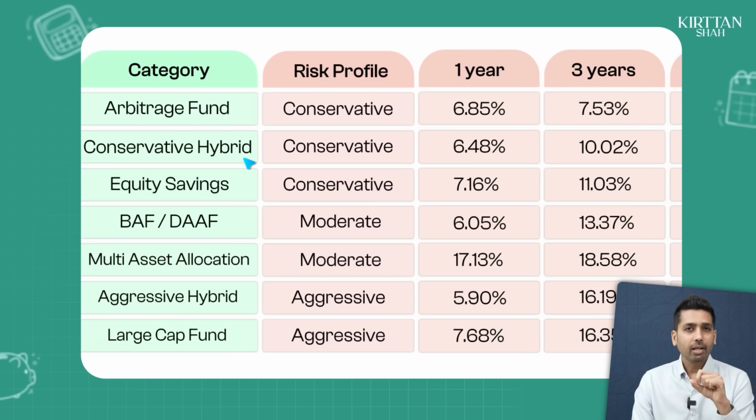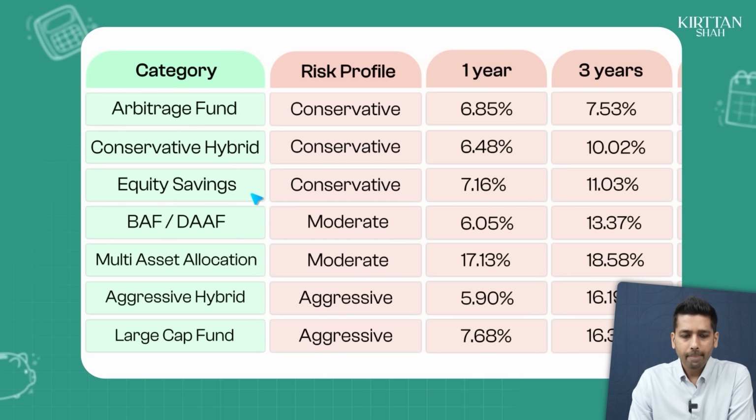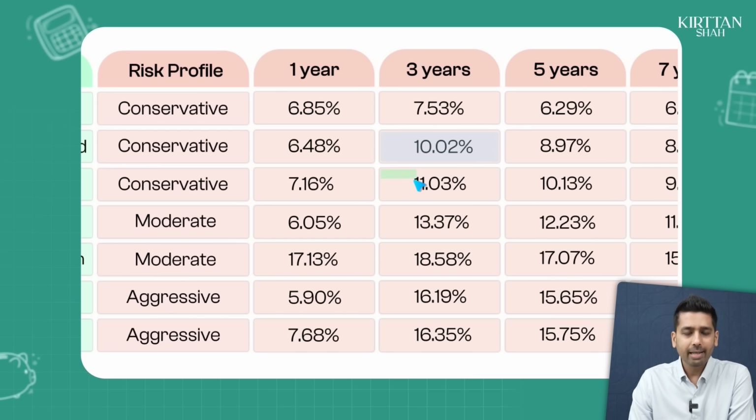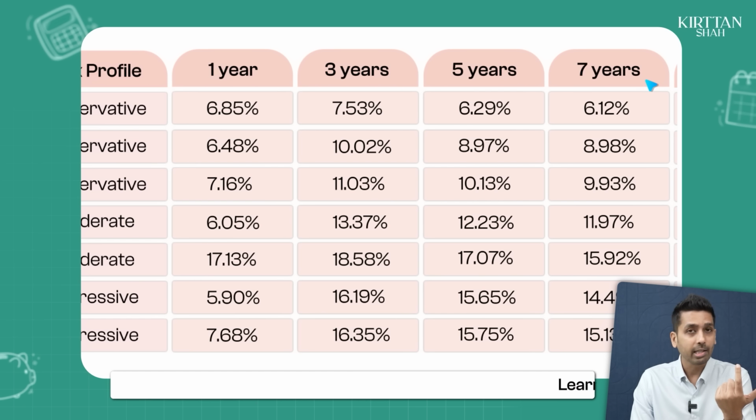Now, if you are a conservative investor, like I was saying, you can ignore the conservative hybrid because equity savings is a much better product. Let me explain to you why. So if you look at the last 3-year return, your conservative hybrid has given 10, your equity savings has given 11, so 1% higher. You look at 5 years, your conservative hybrid is giving you 9%, your equity savings is giving you 10, again 1% higher. And that's exactly the same case over 7 years as well.